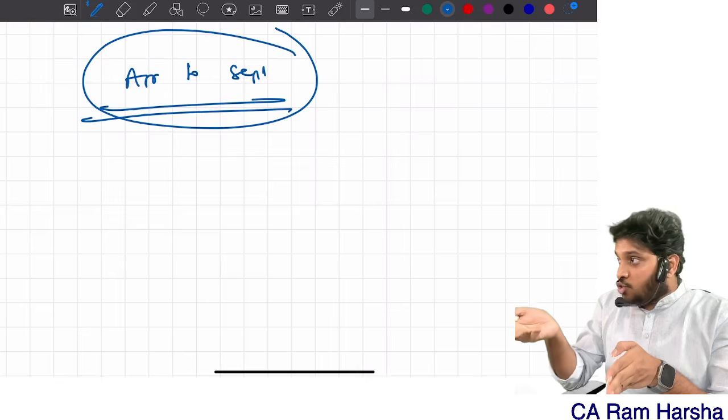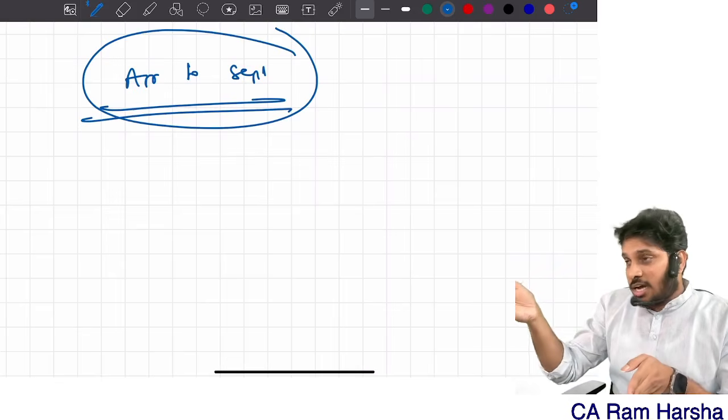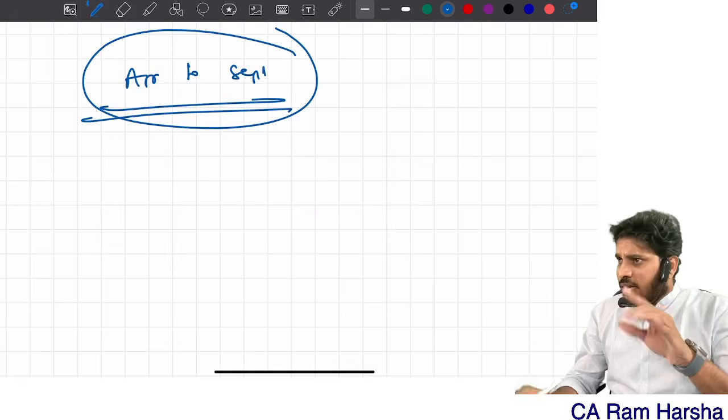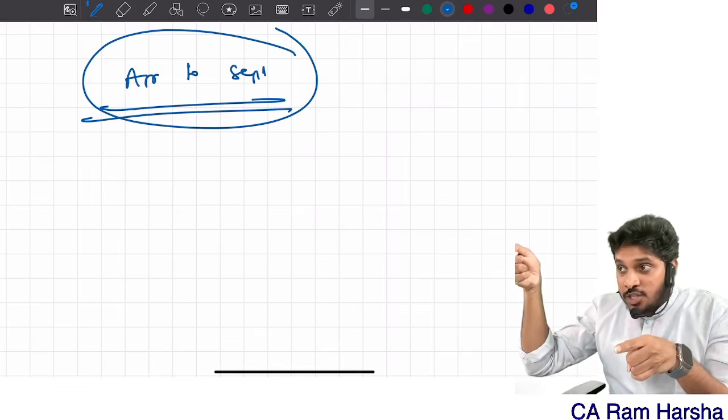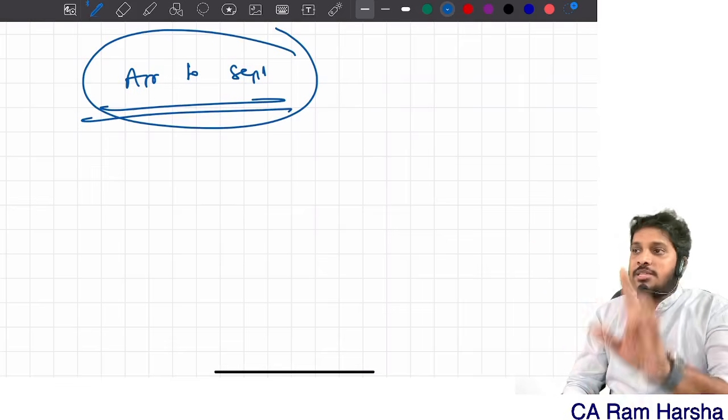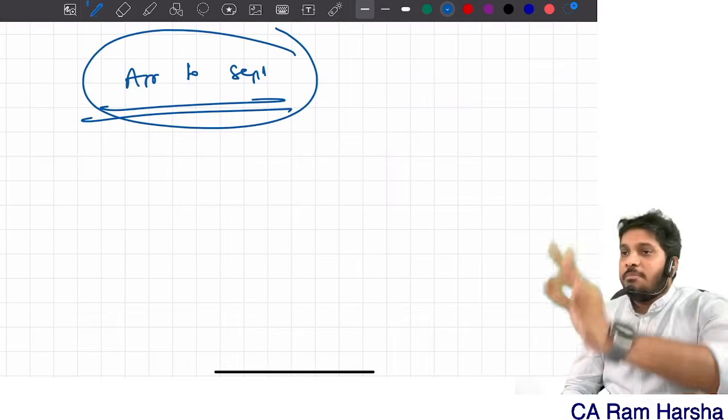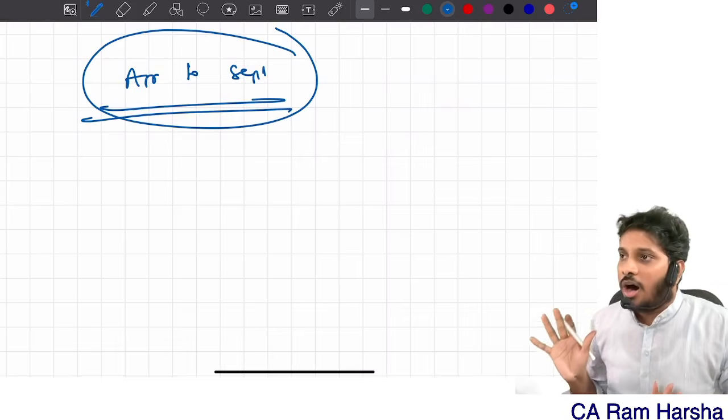May month salary is paid in June, sir. June month salary is paid in August, sir. Like that it is there, sir. What about that? That is irrelevant. When the salary is paid, salary of this month is paid in which month? That is irrelevant. April month salary, how much? That only you should take. September month salary, how much you should take? Only that only. Are you getting the point?